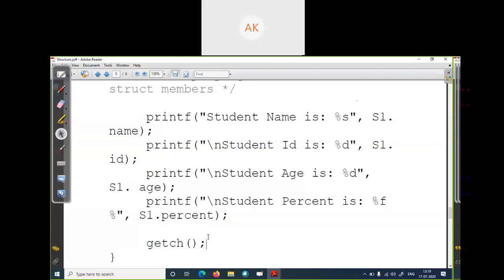Okay, no problem. The actual meaning of getch is get the character from the keyboard. When you hit any key on the keyboard, it will stop.